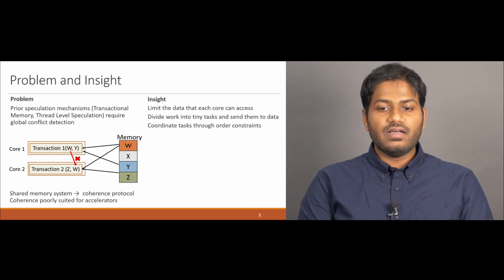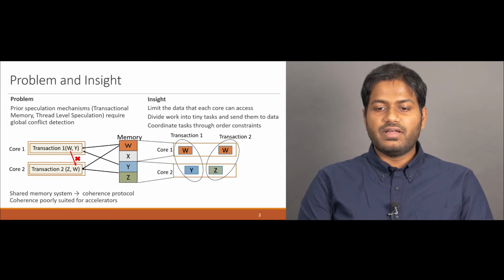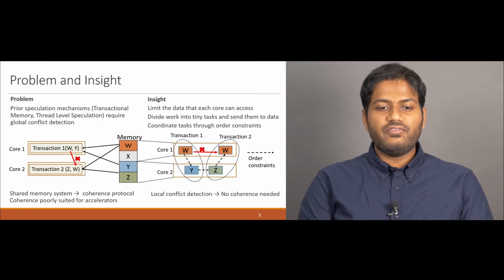We limit the data that each core can access and divide each transaction into tiny tasks, which are then sent near to the data they operate on. To maintain the atomicity of the original transactions, these tiny tasks are sequenced through order constraints. Under this scheme, all conflicts become local and no coherence is needed.